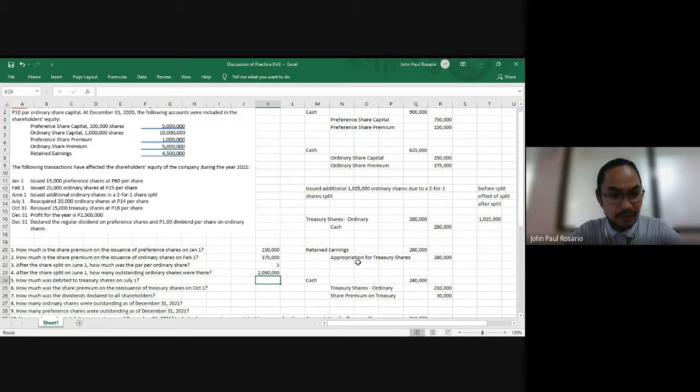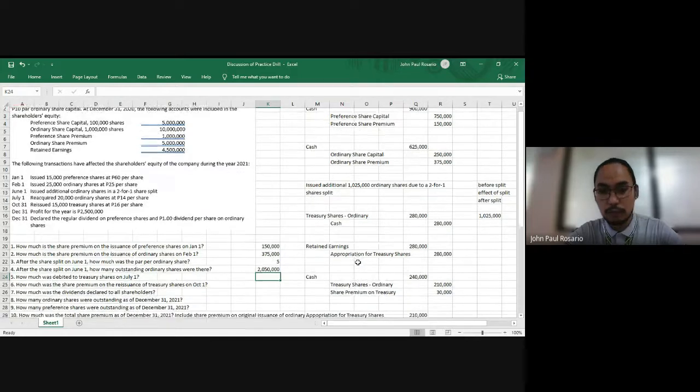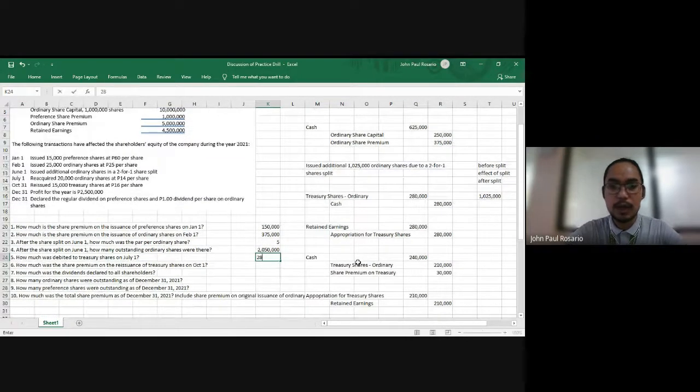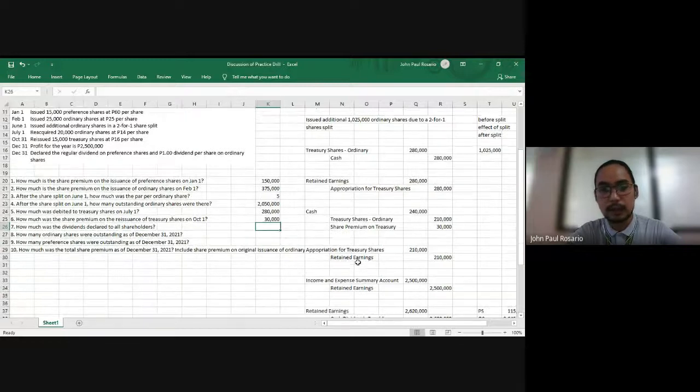And number 5, how much was debited to treasury shares? Of course, treasury shares are debited at cost. So we have 280,000 pesos. For our share premium on reissuance, the share premium on reissuance is the excess of the reissuance price over the reacquisition price, which is 2 pesos per share. And we have reissued 15,000 shares. So that will give us 30,000 of share premium.